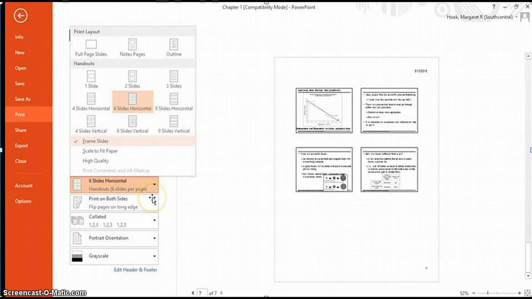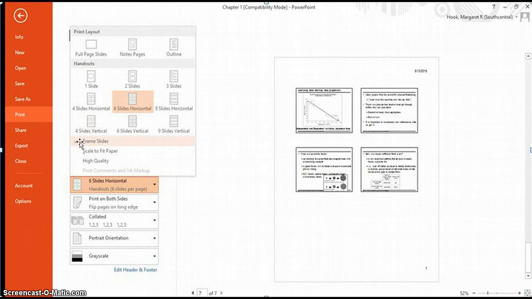If you are going to print the PowerPoint, here's a couple of tips to save paper and money and resources. Okay, so what it automatically says is print one slide per page. You do not want to print one slide per page. That's a lot of paper and more space than you'll ever need. So you'll want to switch it. Usually students either do 3 slides with note space or 6 slides, so that there's 6 slides per page. And the other thing I like to do is it automatically selects frame slides, which means that you have the square around the outside.